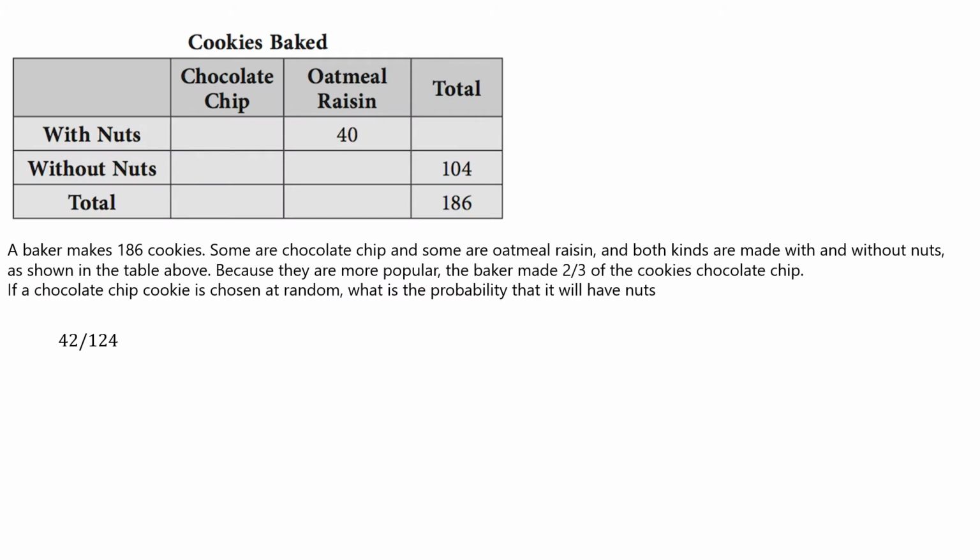A baker makes 186 cookies. So here they gave you a table that is not complete, so you have to read the question and complete the table also. Some are chocolate chip and some are oatmeal raisin, and both kinds are made with and without nuts. Because they are more popular, the baker made 2/3 of the cookies chocolate chip. If a chocolate chip cookie is chosen at random, what is the probability that it will have nuts?